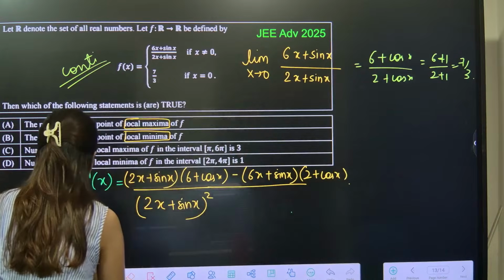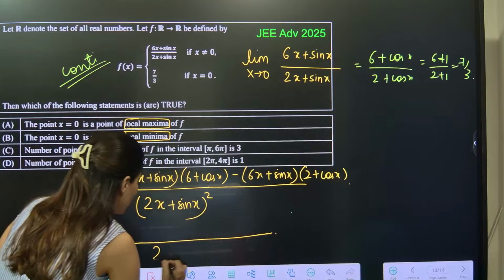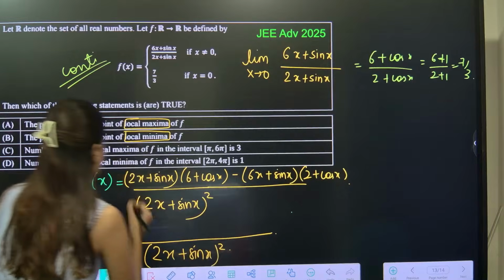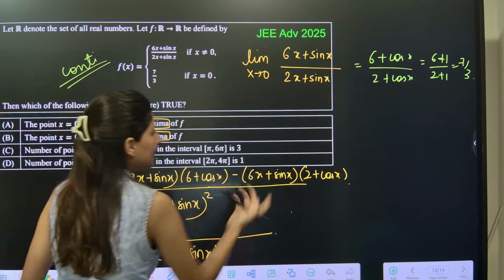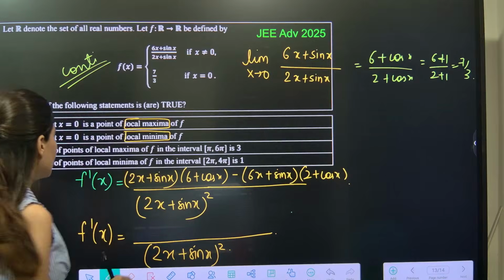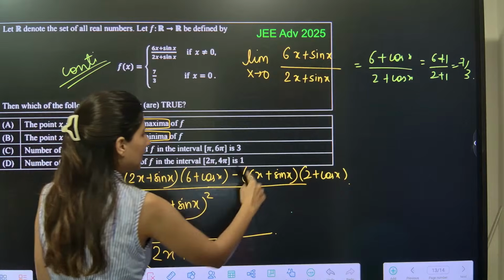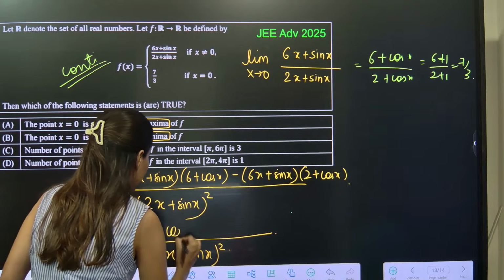Solve it. A little bit painful, but we have no other option. You have to solve it. Upon (2x plus sin x) whole square. Now 2x into 6, 12x; 2x into 6, 12x, cancel. Then 2x cos x and 6x cos x, so minus 4x cos x.